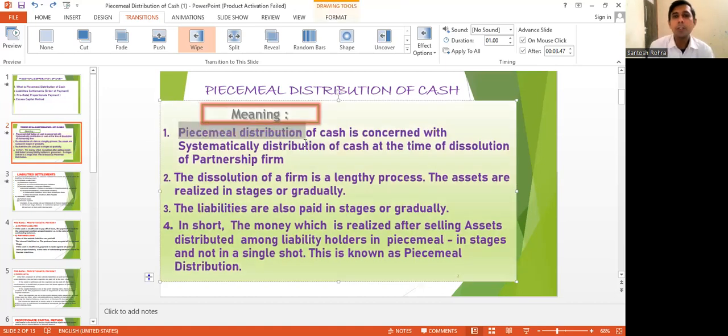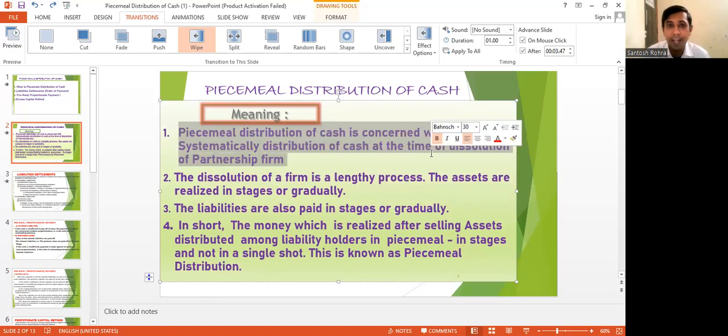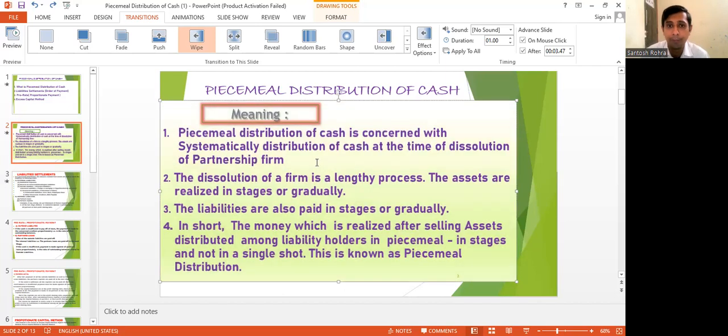Piecemeal distribution of cash is concerned with systematic distribution of cash at the time of dissolution of a partnership firm. While winding up the partnership firm, there is a system we have to follow to pay the cash. Cash which is paid in stages or gradually is called piecemeal.